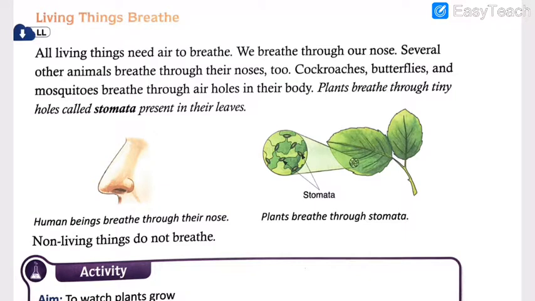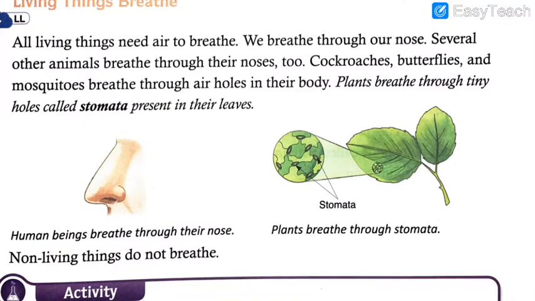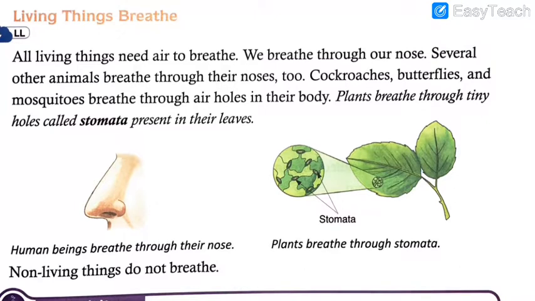Now students, moving on to the next topic. What is the next topic? Living things breathe. I hope you have the textbook with you. I request you, if you have the textbook, please keep it with you so that you can read along with me. So let's read and understand this topic.